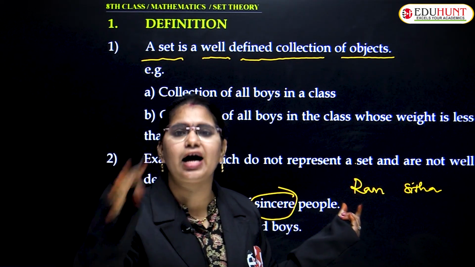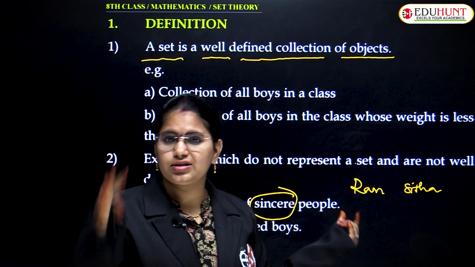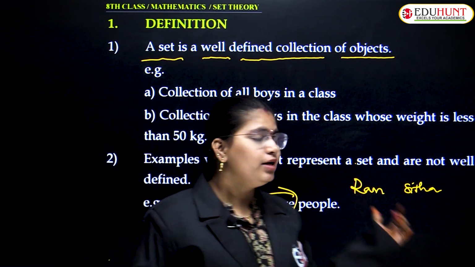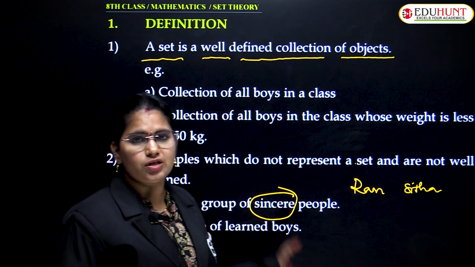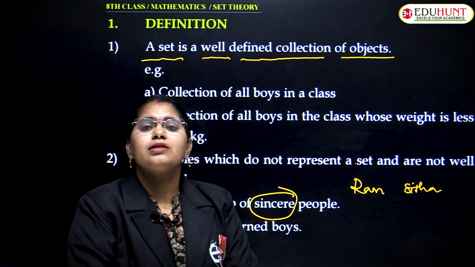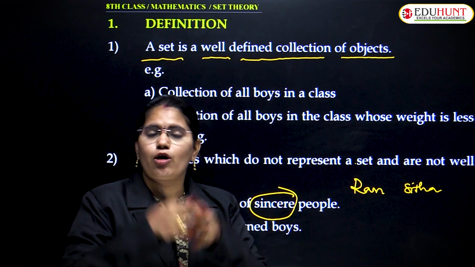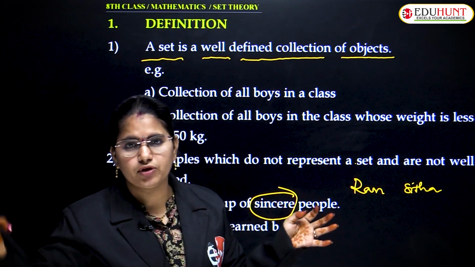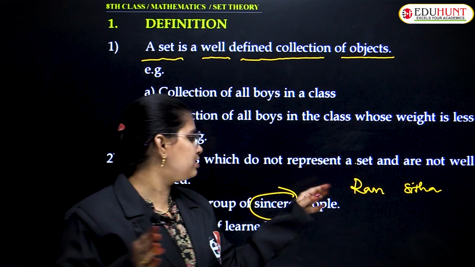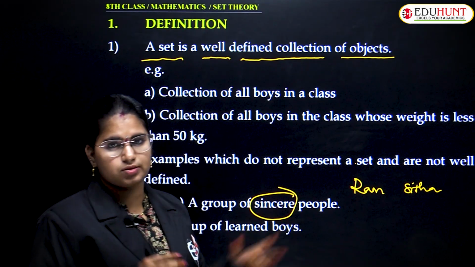It is not standard. That is why, even if you consider a group of sincere people, that may differ according to the opinion of the people. So in such cases we cannot say these are well-defined objects.